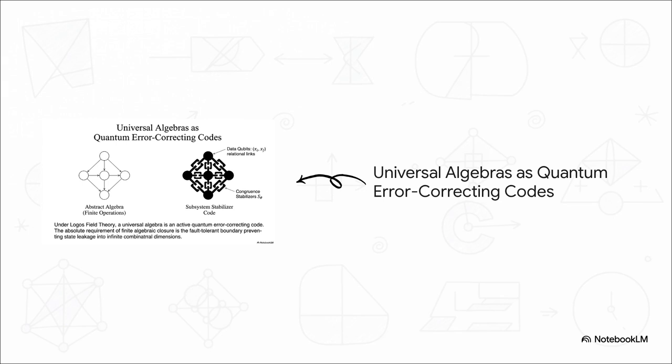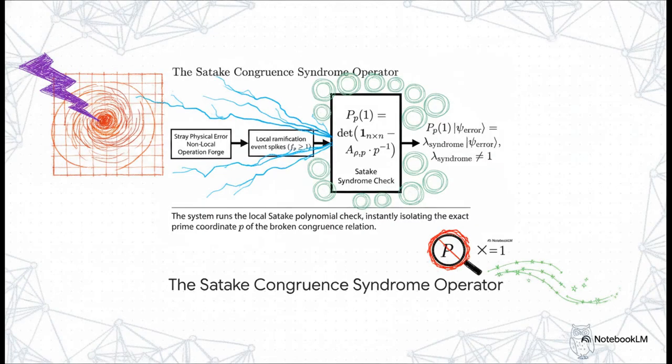And this creates a literal cosmic defense mechanism via the Sadike congruence syndrome operator. Say a stray physical error tries to forge a non-local bad operation. Well, it acts as a local ramification event, which spikes our old friend f sub p. This specific mathematical deformation causes the determinant of the Sadike polynomial to yield a syndrome eigenvalue that does not equal 1, so it instantly flags the exact prime coordinate of the broken relation.